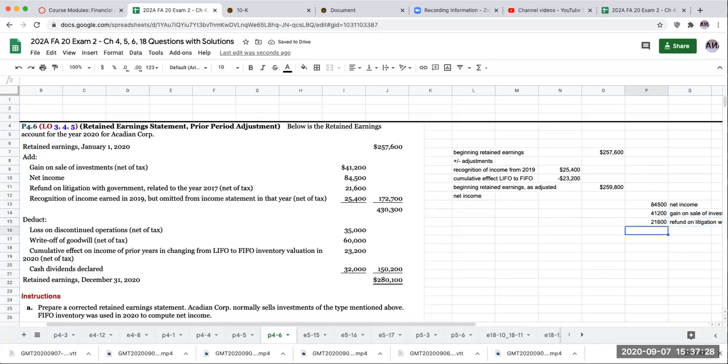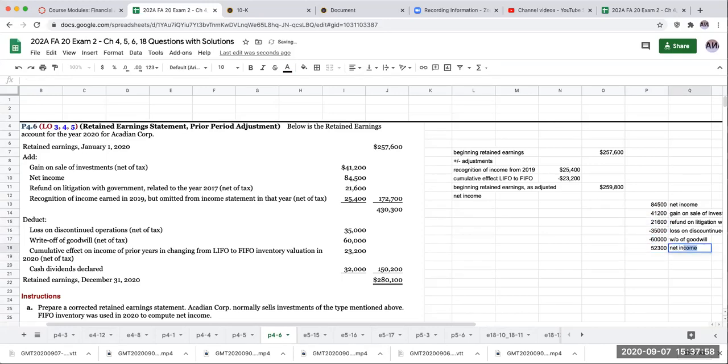Okay, and then for my deductions, the discontinued operations will be shown as it's part of the income statement. It's my loss on discontinued operations. And then I have write-off of goodwill.